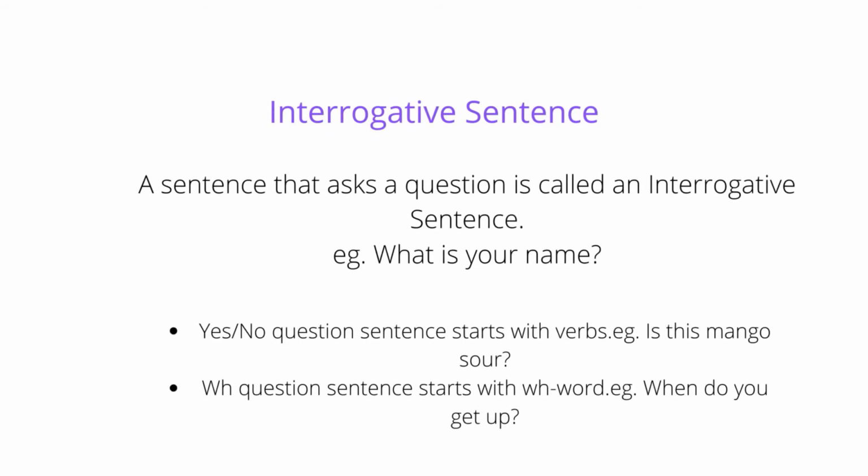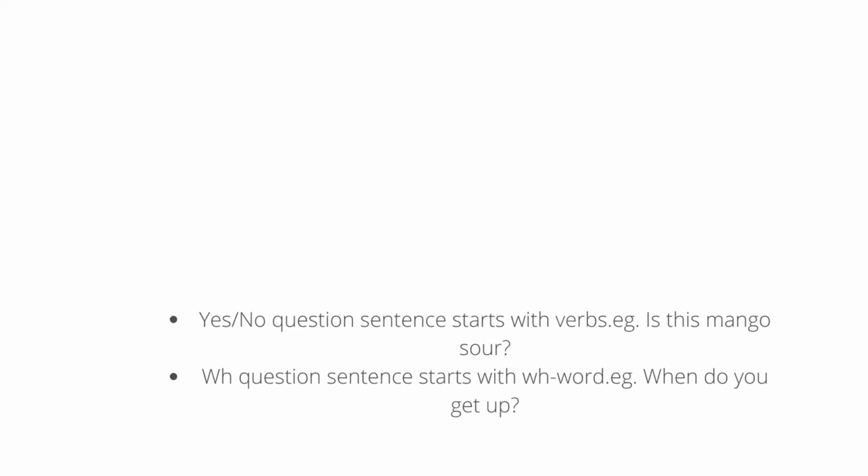Interrogative sentence. A sentence that asks a question is called an interrogative sentence. Example, what is your name? Yes-no question sentence starts with verbs. Example, is this mango sour? A WH question sentence starts with WH word. Example, when do you get up?